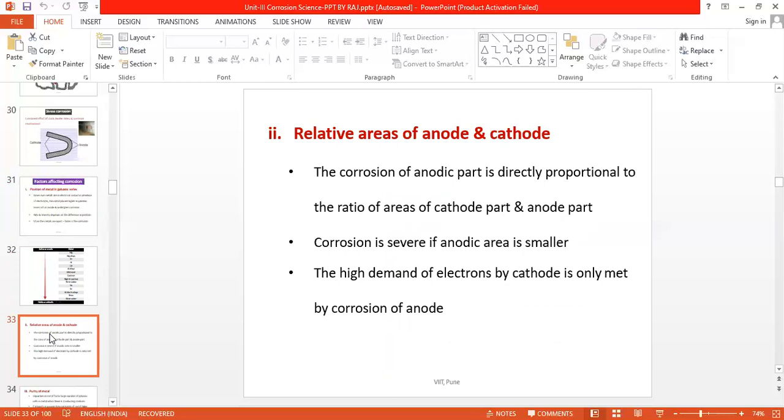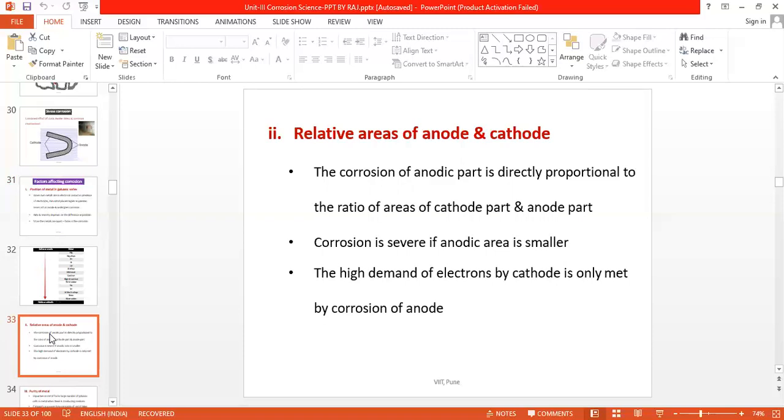But when the anode is smaller than the cathode, the cathode's demand for electrons is more, which is to be fulfilled by the smaller area of anode, and therefore the anode has to undergo corrosion at a faster rate to meet the requirement of the cathode.